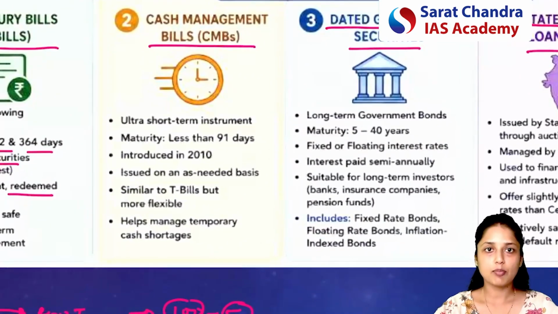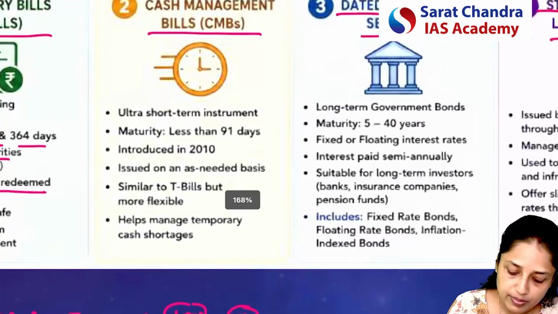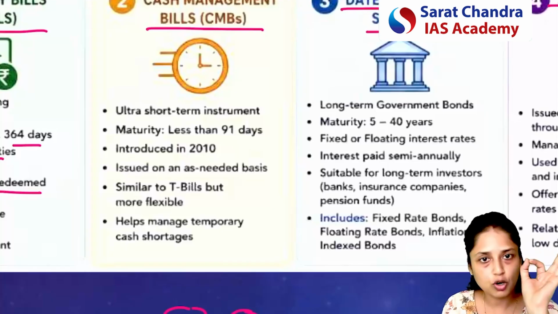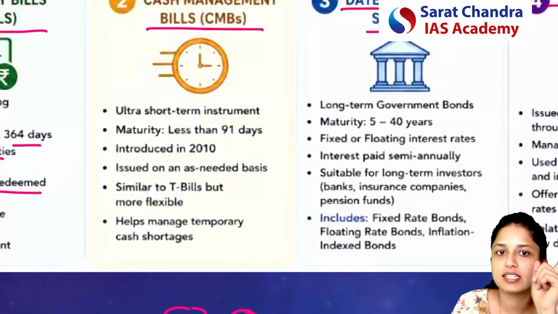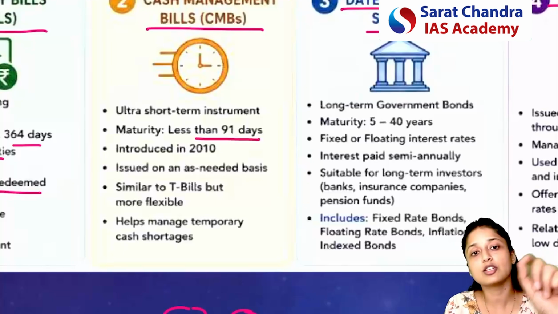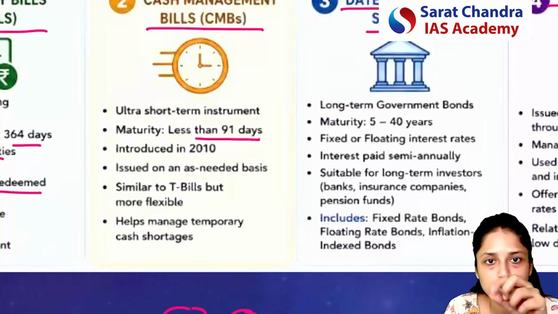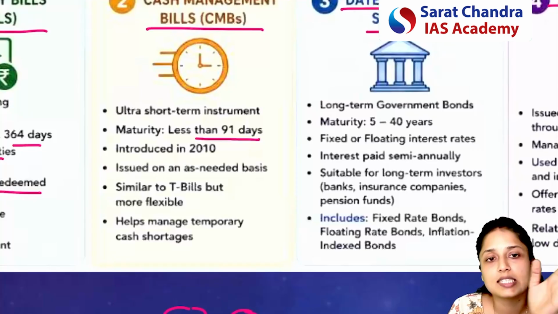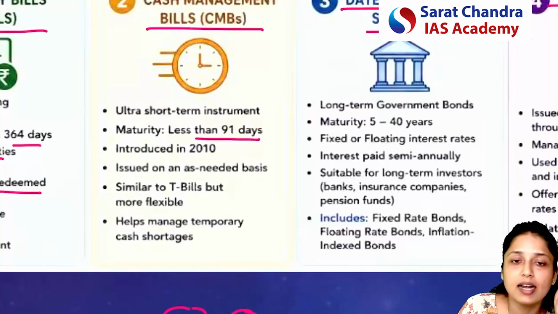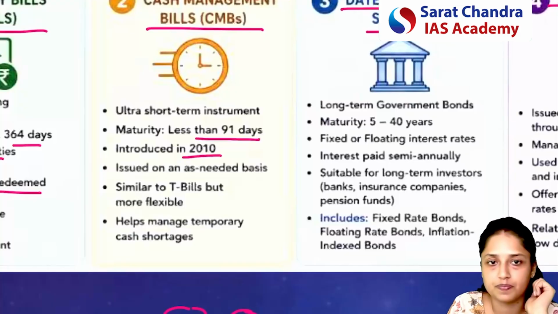Now, the second type of bill is the CMBs, that is cash management bills. Cash management bills are also known as ultra short instruments. Since they are short instruments, obviously they will be issued for less than 1 year. But here they are issued for less than 3 months, so less than 91 days. Since they are ultra short, they will be for less than 3 months, and they are recent instruments only. They were introduced in 2010.